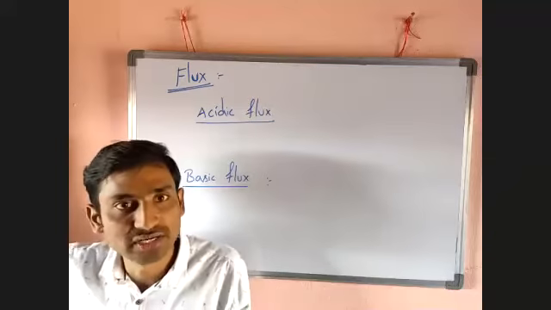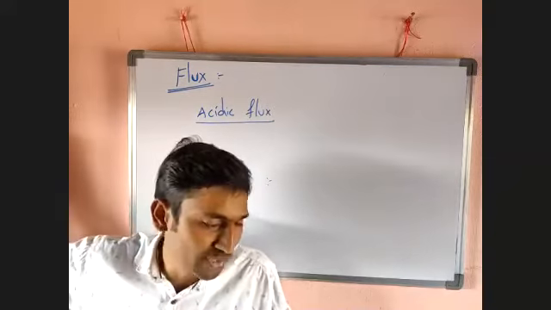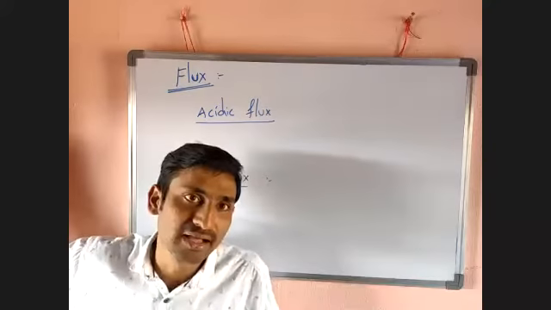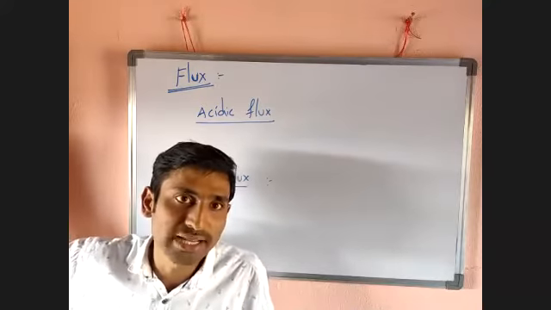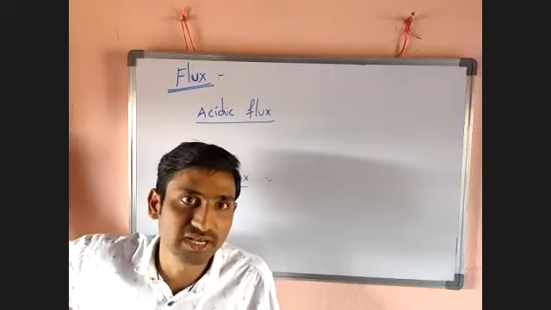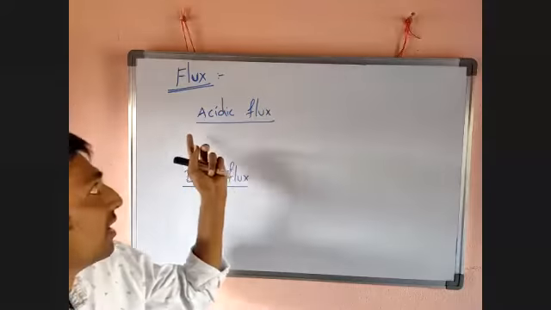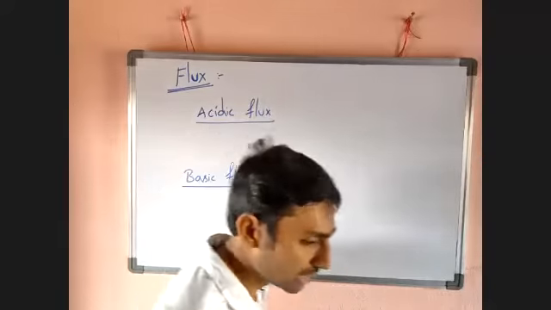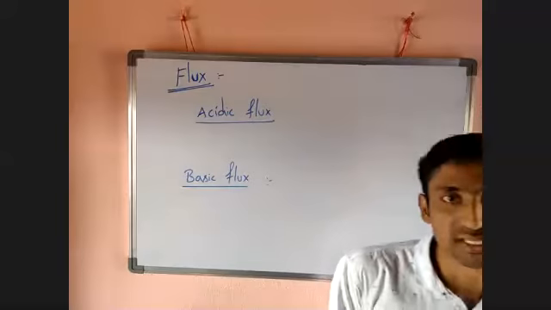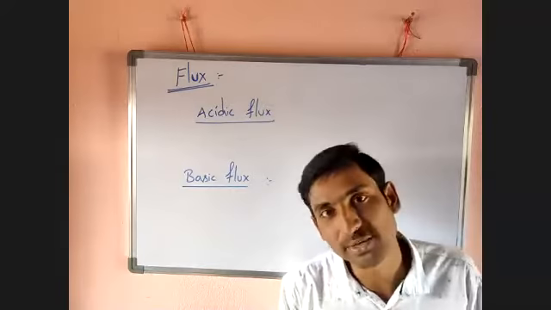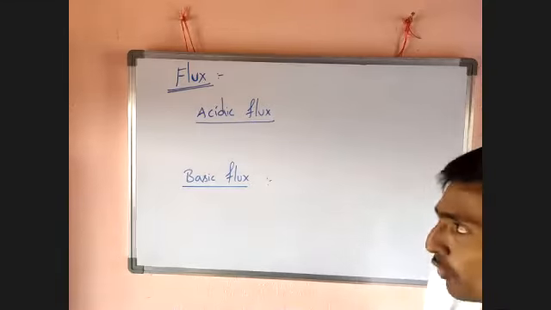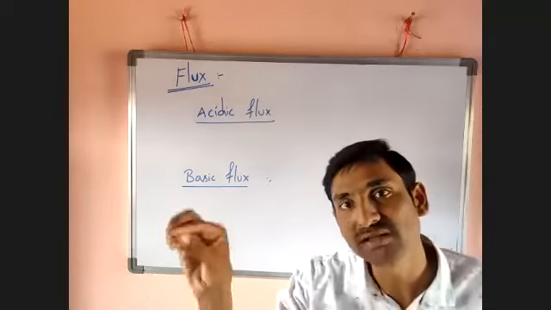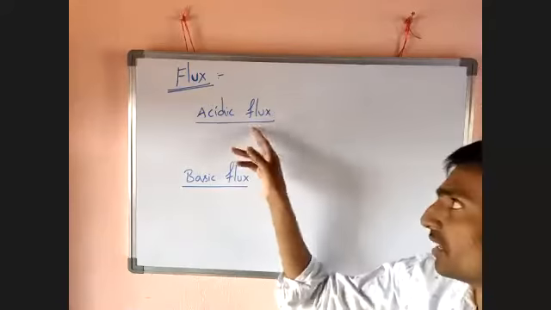So, do you understand, guys? If your ore bears acidic impurities, you have to add a flux having a basic nature. That one is called a basic flux. If the ore has basic impurities, to that we have to add an acidic nature flux. Acidic nature containing third substance. That one is nothing but acidic flux.